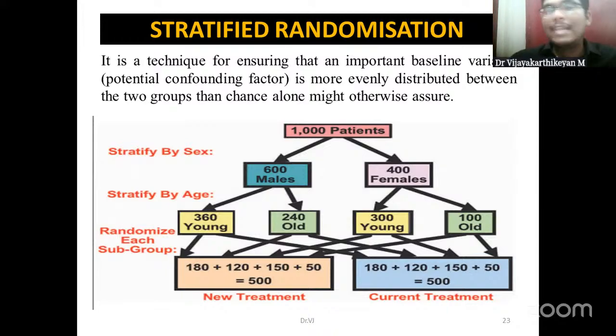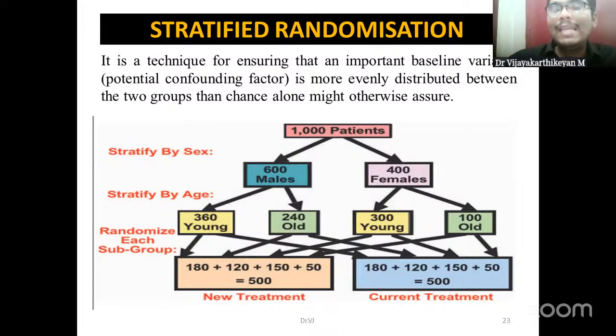In order to make sure that representation is there, we can go for stratified randomization. For example, if we are choosing a study population of 1,000, then 500 in intervention A and 500 in intervention B, or 500 in the study group and 500 in the control group. Say we have 600 males and 400 females. First, we have to stratify this 1,000 based upon gender. That is the first stratum. Next, we stratify those males and females based upon age, younger age and older age.